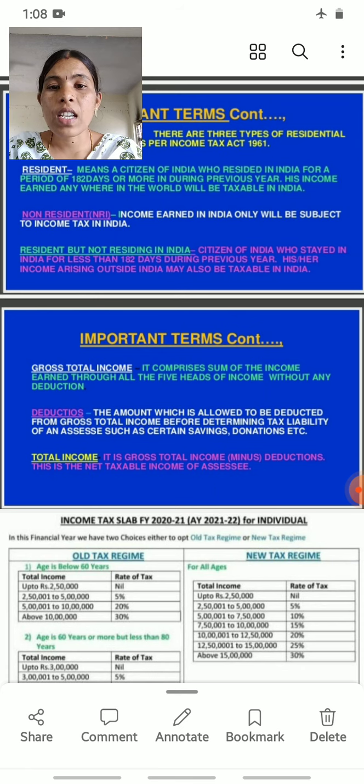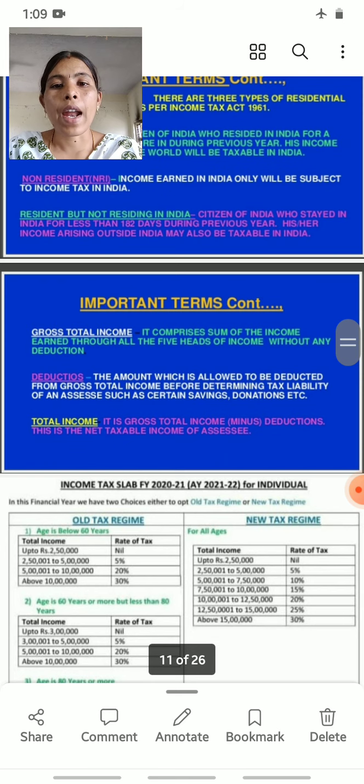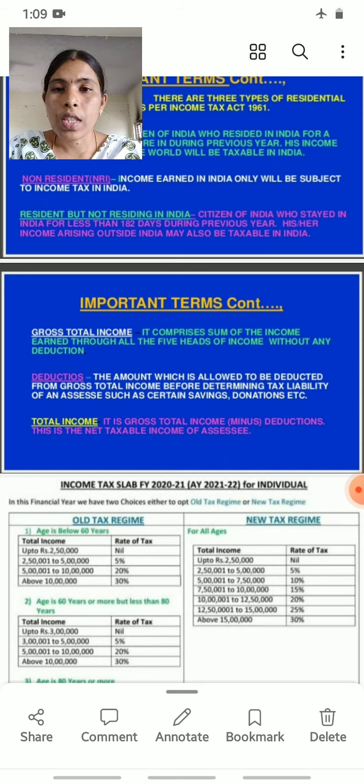So what does resident but not residing in India mean? A citizen of India who stayed in India for less than 182 days during the previous year. He belongs to India, but stayed less than 182 days, and his or her income arising outside India may also be taxable in India. This person is called a resident but not residing in India.